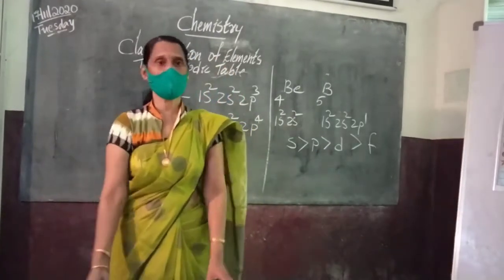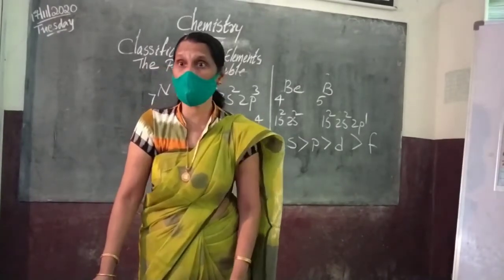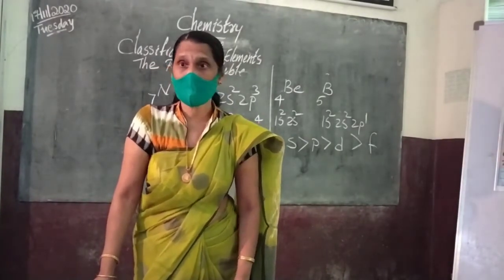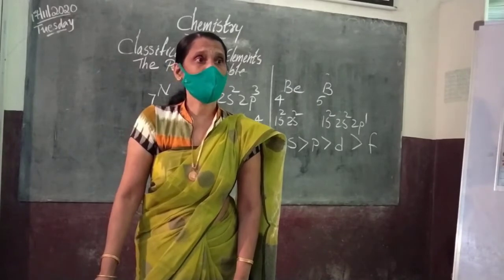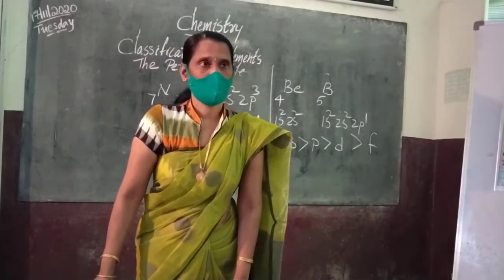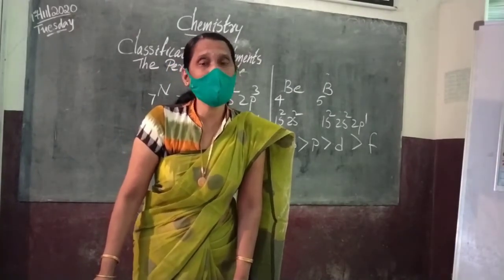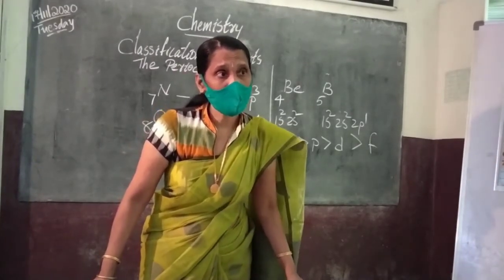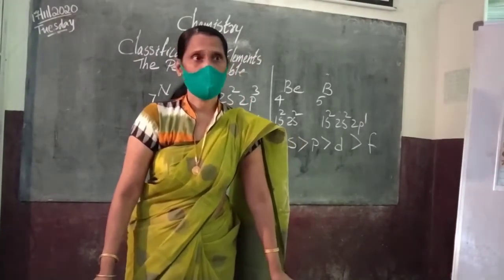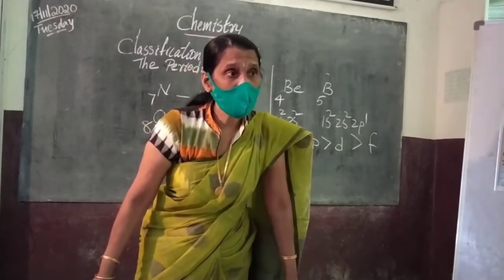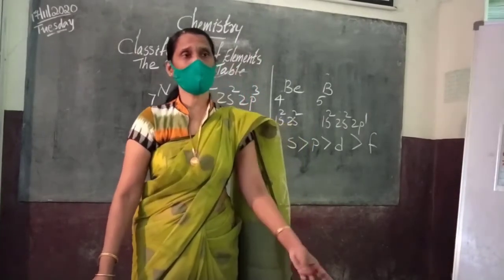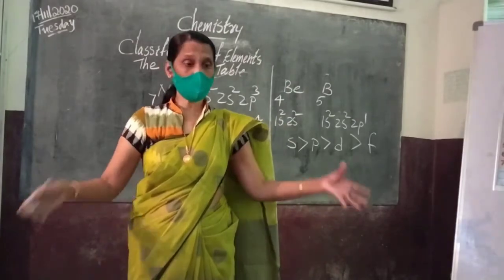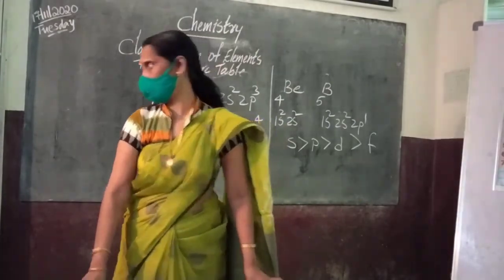Now, ionization energy can be measured in which unit? Can anyone say? Kilojoule per mole or electron volt per atom. Okay, atomic radius we can measure in picometers. What is 1 picometer? 10 power minus 12 meters.